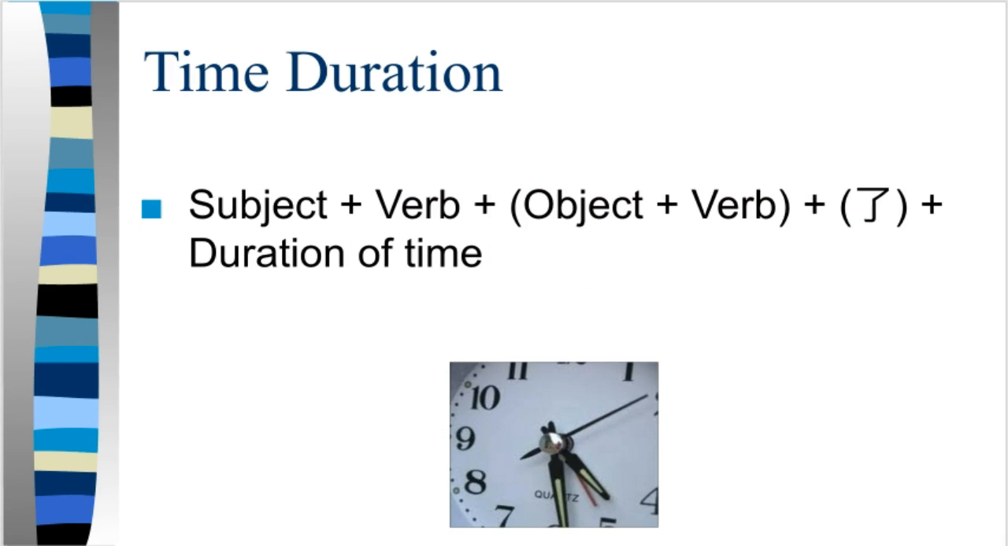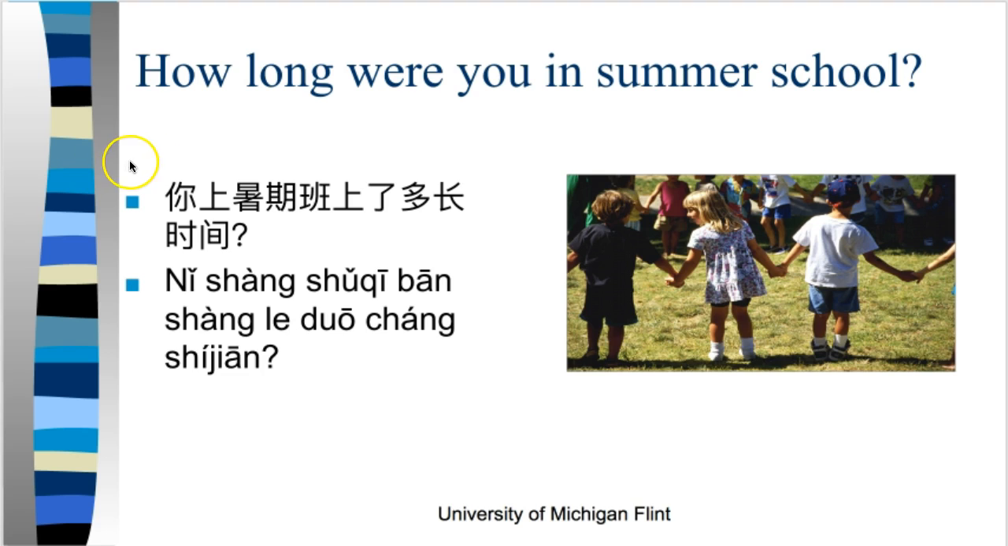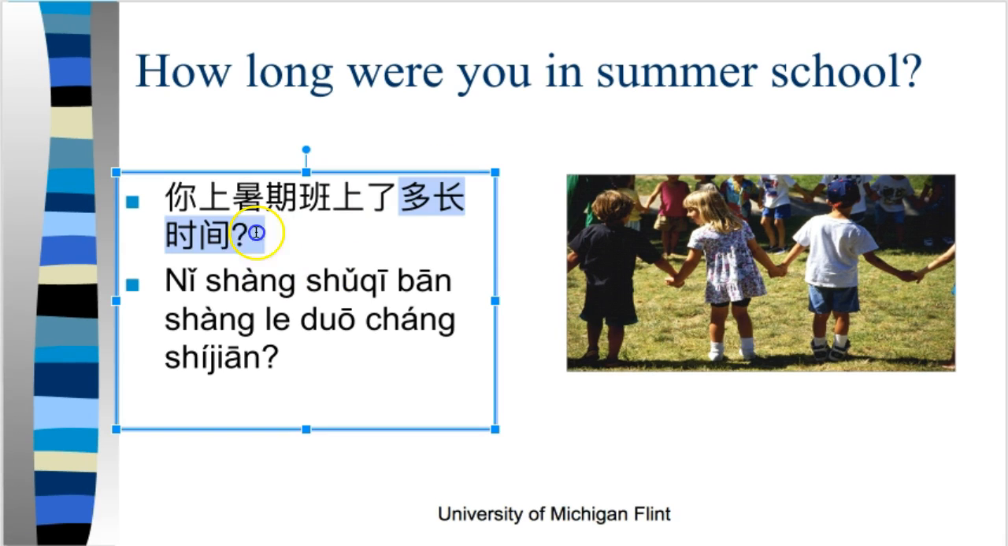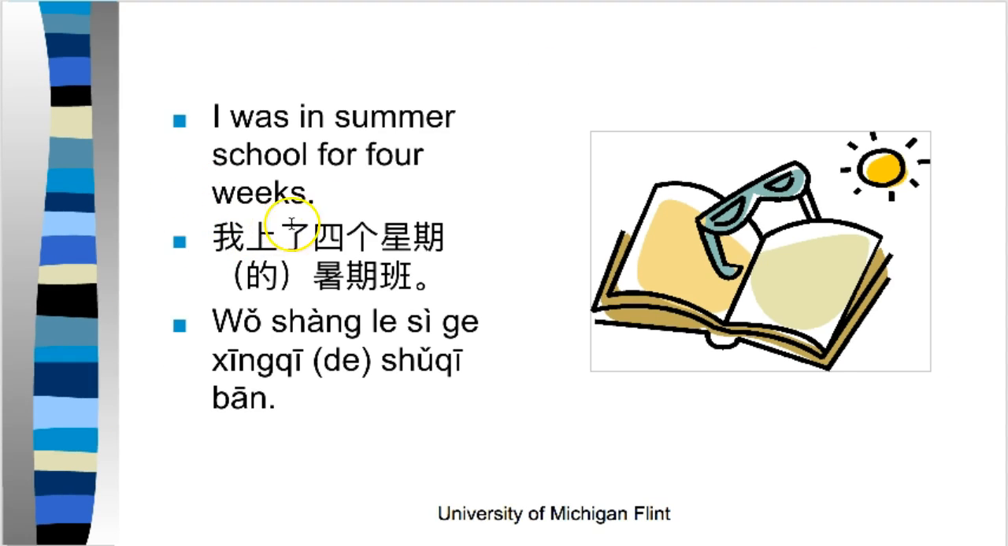Let's look at some more examples. 你上暑期班上了多长时间? And then I would say, right, I would replace 多长时间. That's the question word. I replace it with a period of time, a duration of time. 我上了4个星期的暑期班 or 我上了暑期班上了4个星期. All right. That is our time duration structure.